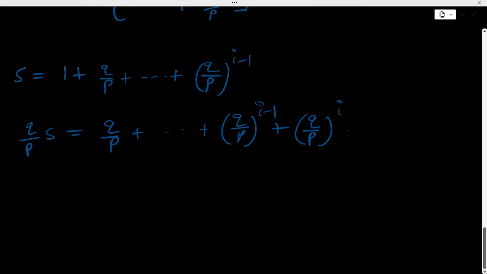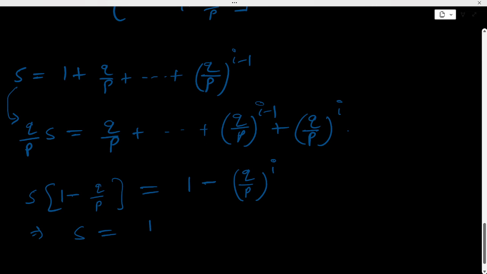Okay, now subtract equation 2 from equation 1. This will give us (1 minus Q by P) times S equal to 1 minus (Q by P) raised to i. So this implies our S is nothing but (1 minus (Q by P) raised to i) divided by (1 minus Q by P). This is valid because Q does not equal P.